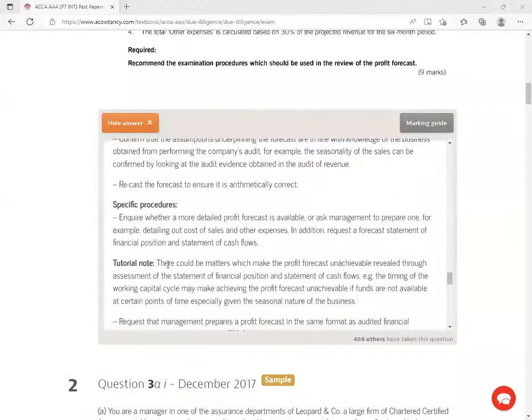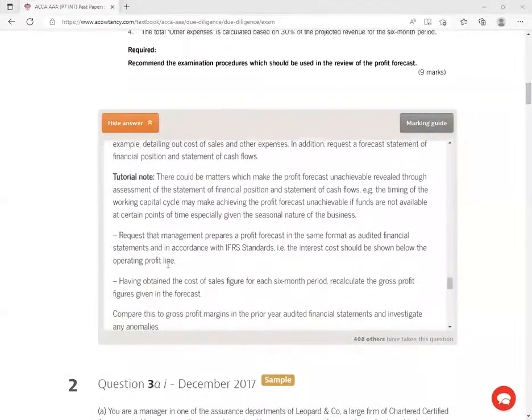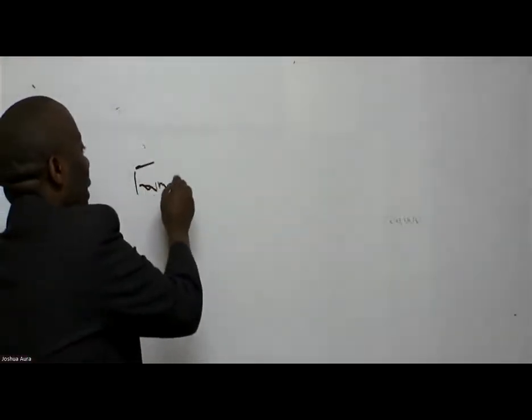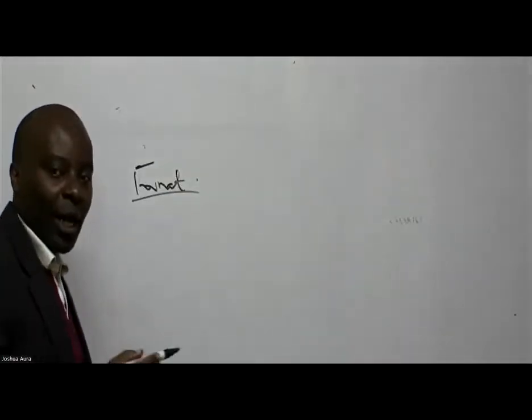From there, ladies and gentlemen, request that management prepares a profit forecast in the same format as audited financial statements in accordance with the IFRS standards, i.e. the interest cost should be shown below the operating profit line, not before the operating profit. So what they're saying, ladies and gentlemen, here is quite simple. They're saying ensure that the format is followed. The format is followed according to IFRS.